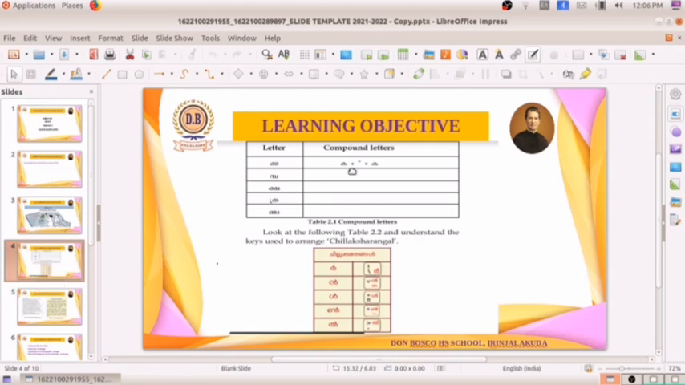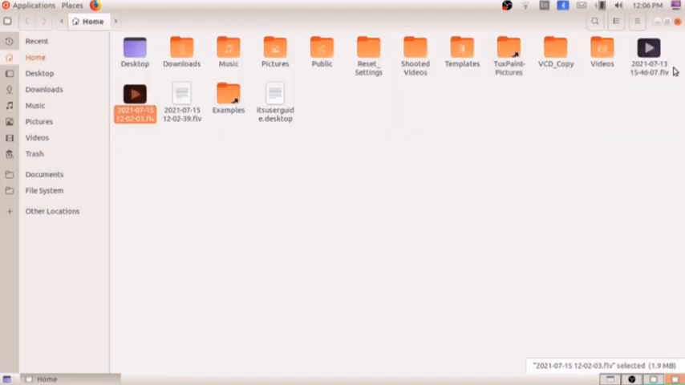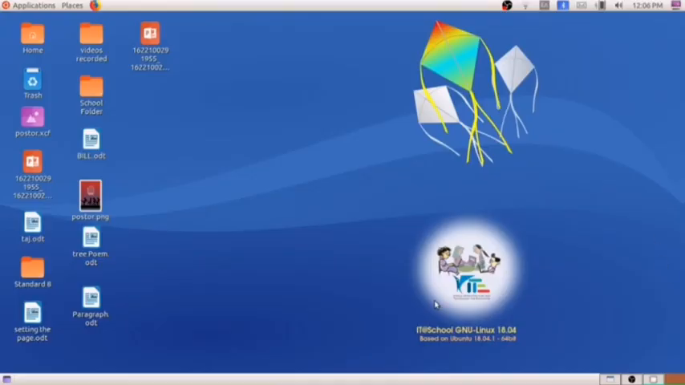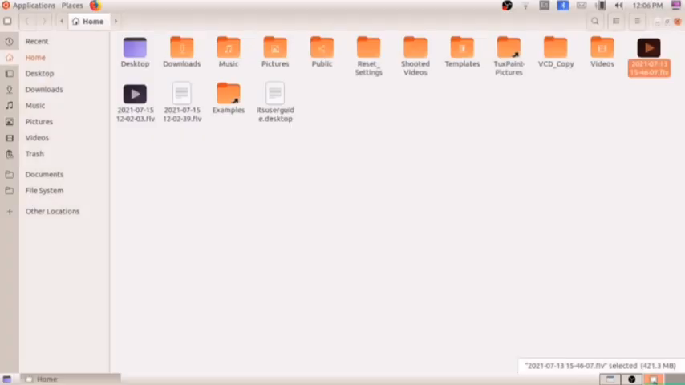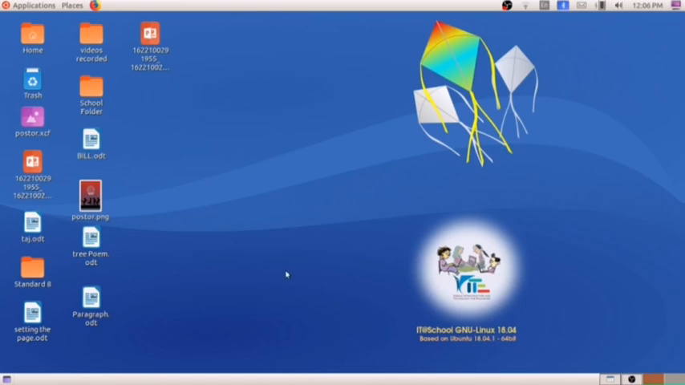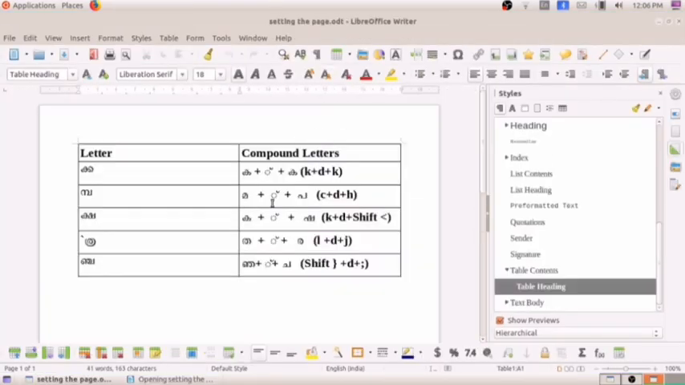So how can we write these compound letters, or kutaksharangal? I already prepared this table and have written the answers for it, so I will be showing that. I have saved it here. Just a second. You can see this table here. The first letter is Ka. It is the kutaksharam Ka. How can we write it?